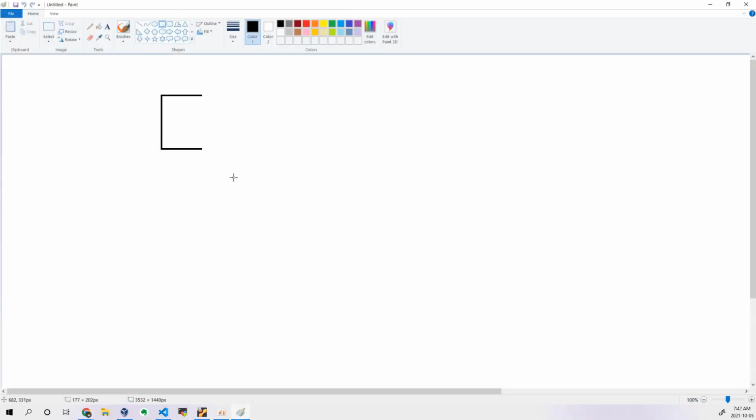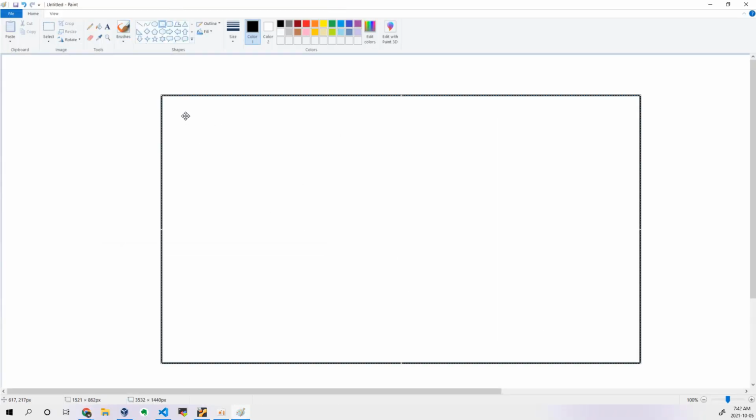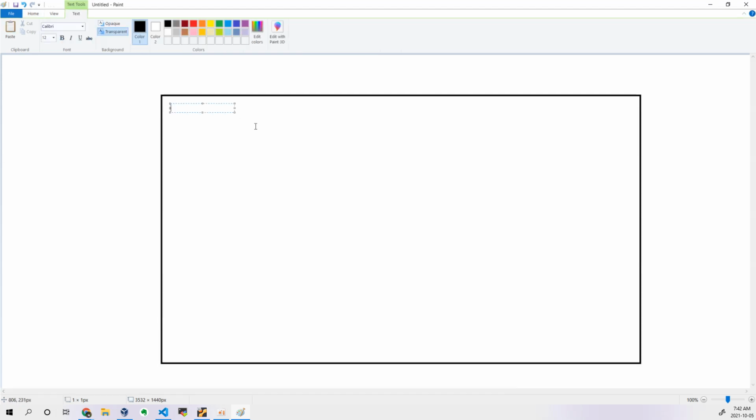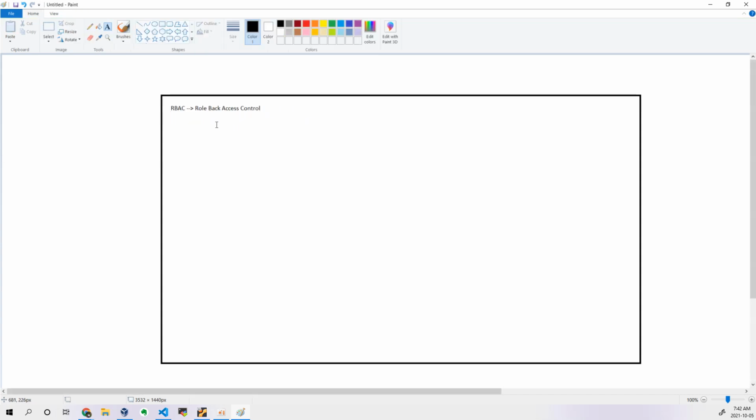Now the RBAC policy, which we are trying to run in the Kubernetes cluster. So RBAC, what is the abbreviation of this? Role based access control. This is the abbreviation of this.